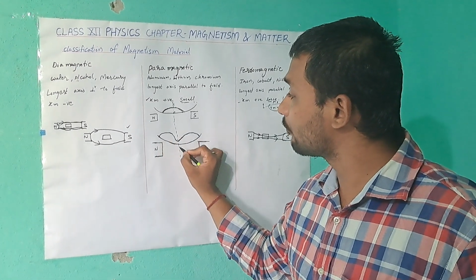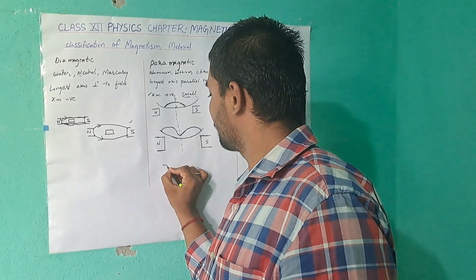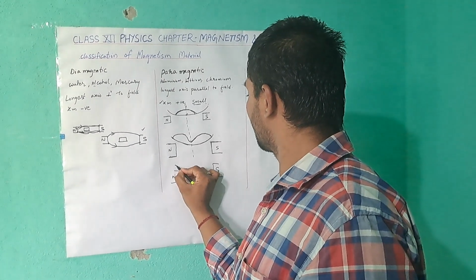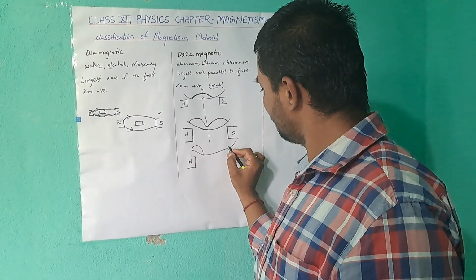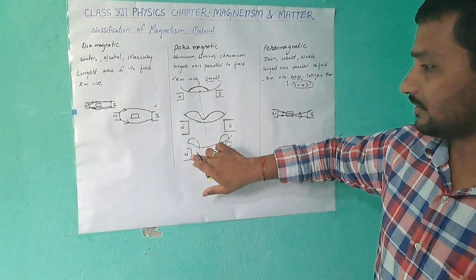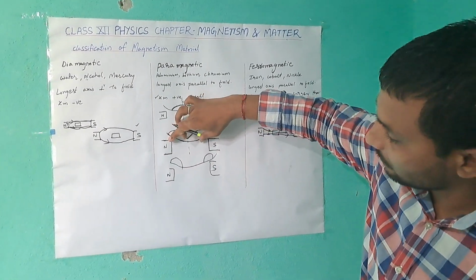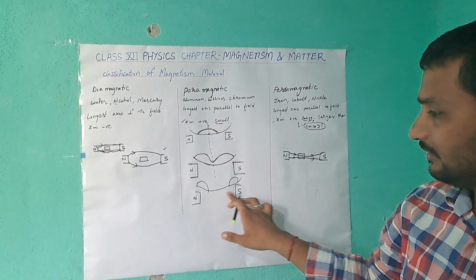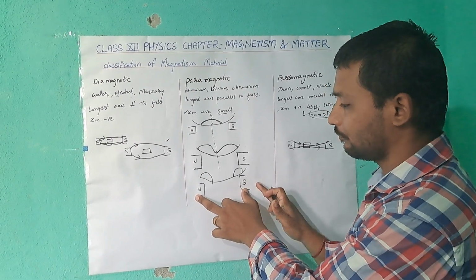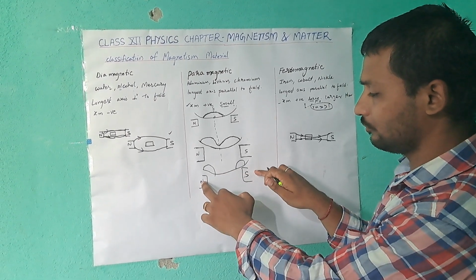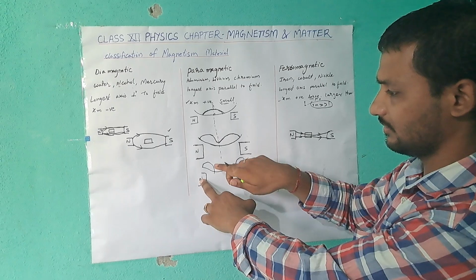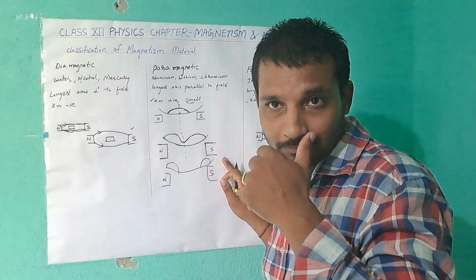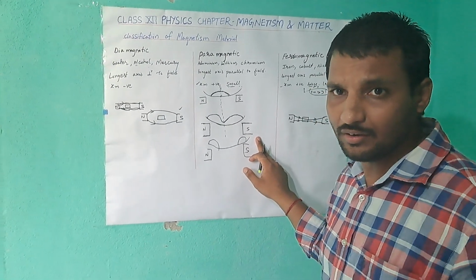The humps are formed at the poles, not at the center. If the poles are close, the hump is formed at the center. If the north and south poles are far apart, the humps are formed at the two poles.